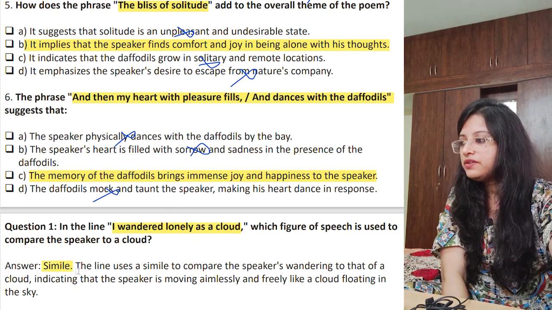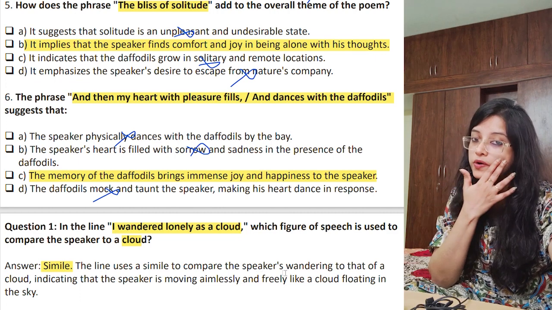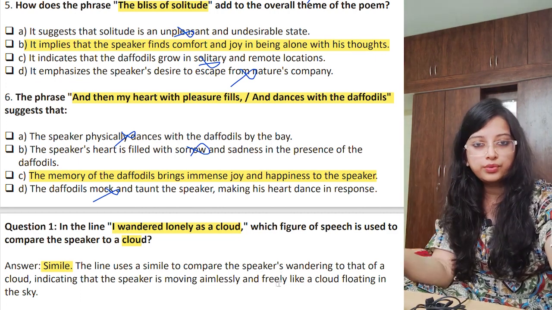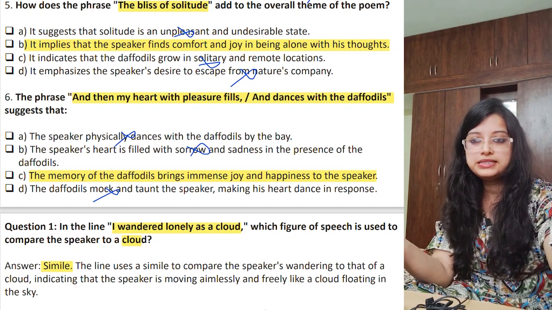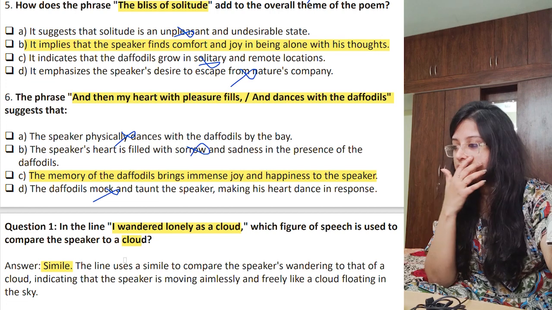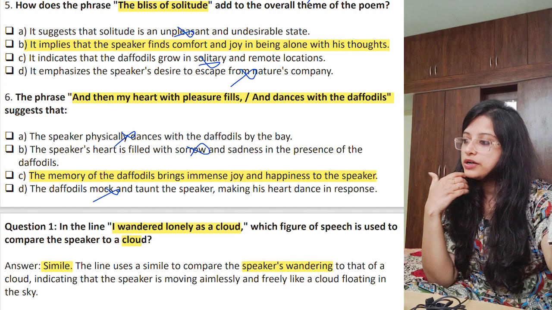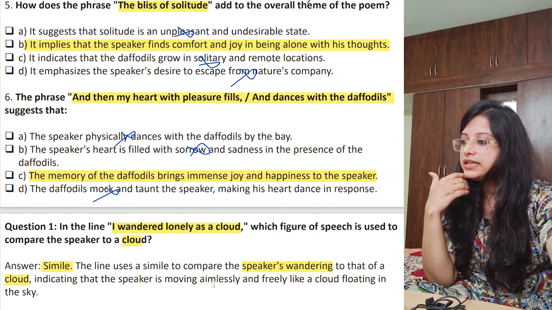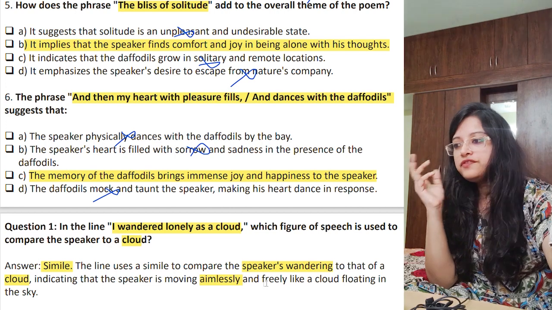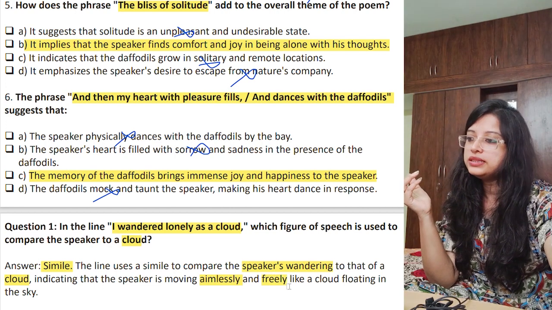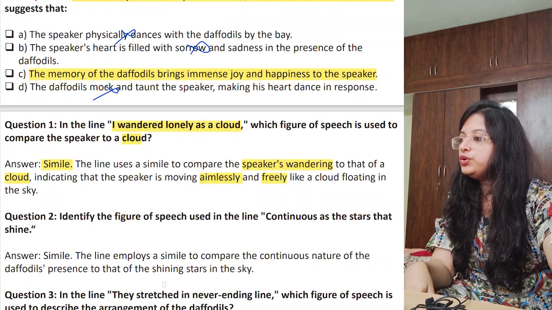So it is simile. Why? Because it is a comparison with the cloud. Compare how the speaker wanders around in the Lake District and how the cloud is wandering over valleys and hills. That is what is being said here. So the line uses a simile to compare the speaker's wandering to that of the cloud, indicating that the speaker is moving aimlessly and freely, like the cloud floating in the sky. I am highlighting the important words. Hope it is clear.